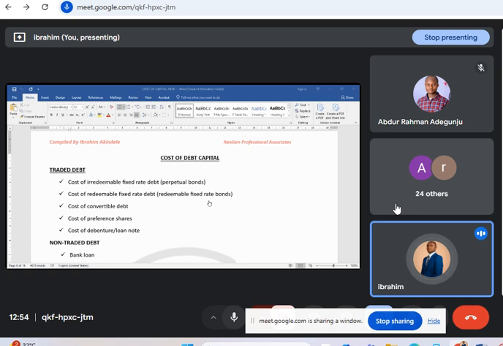Look at the current MPR now, it is about 26 or 28%. The bank will be lending at the rate of 30% to 31% because they want to make a gain on that loan. That is how it works. The bank will not say, what is the market value? No, they don't do that. They have to add their own percentage so that they can make a gain.